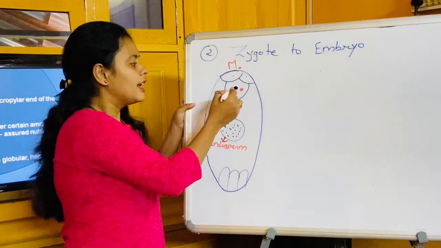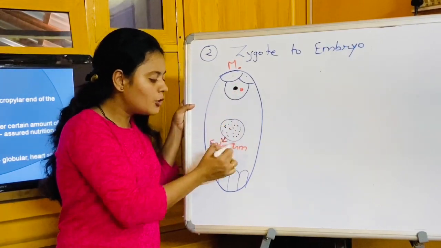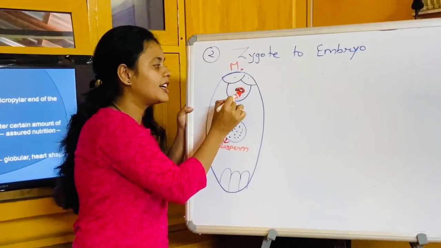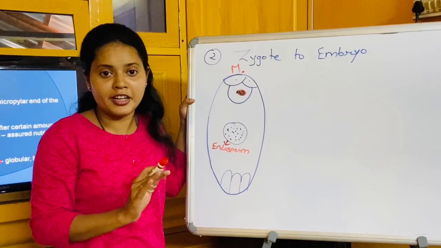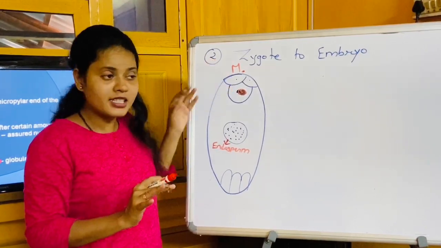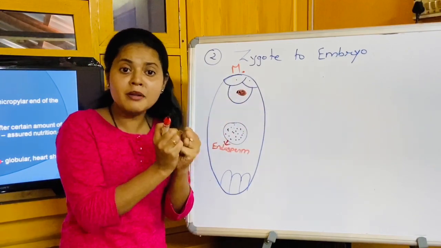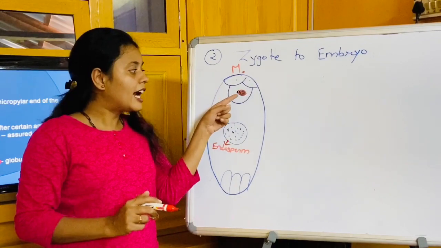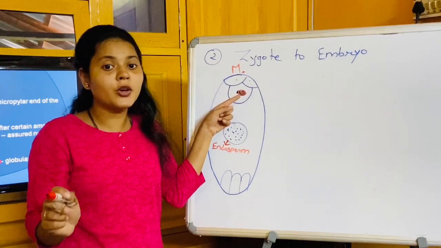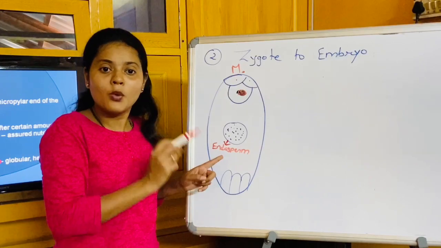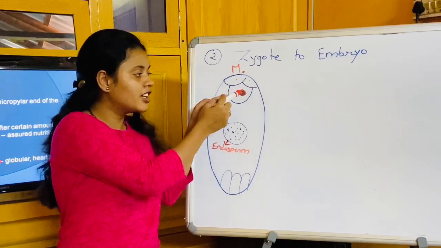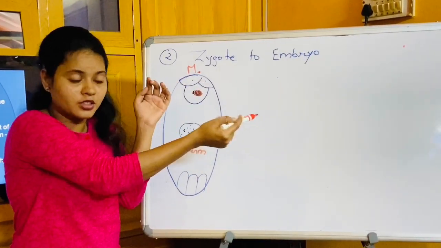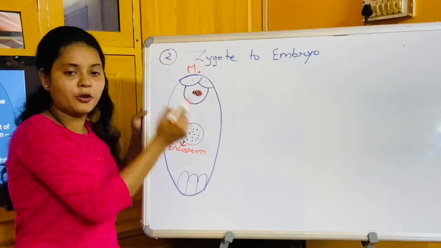Remember this thing. Now after a sufficient amount of endosperm is formed, only then will this diploid zygote start dividing. Till now it is not dividing. The zygote has formed, that is the male gamete and female gamete have fused, fertilization has taken place. That diploid zygote will not undergo division till the endosperm is forming. Why? I told you, because the endosperm should give nourishment to the developing zygote, so the zygote will develop further.